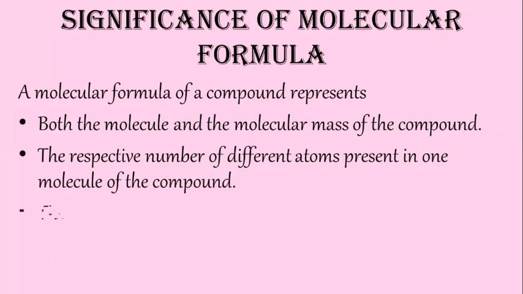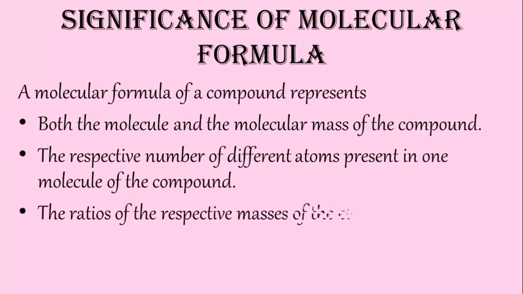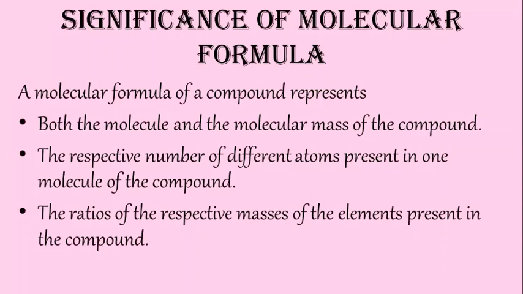Then it also gives the ratio of the respective masses of the element present in the compound. So if you take 100 gram of ammonium chloride, what mass of nitrogen is present, what mass of hydrogen is present, what mass of chlorine is present, that we can know from this molecular formula.